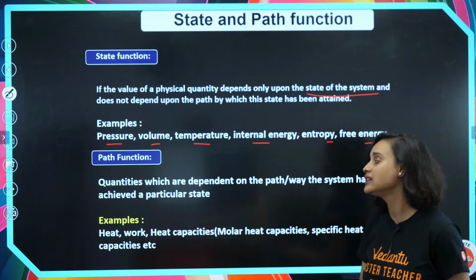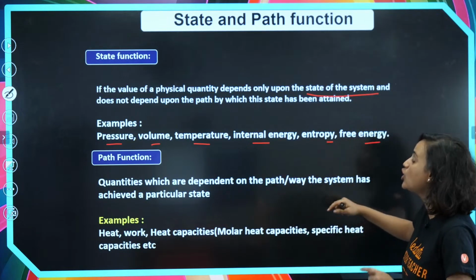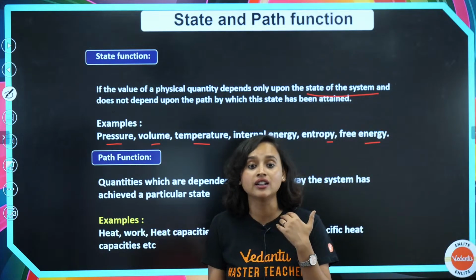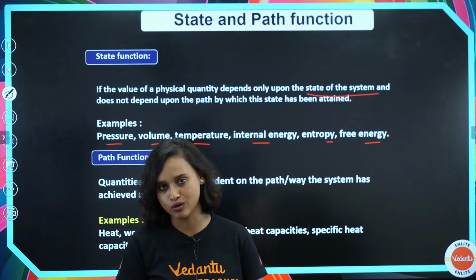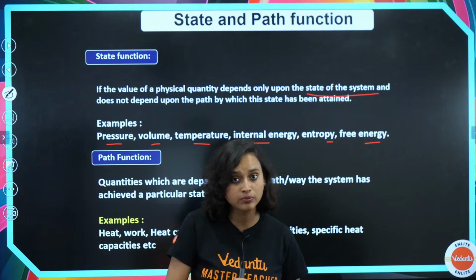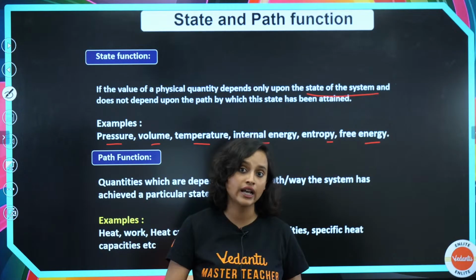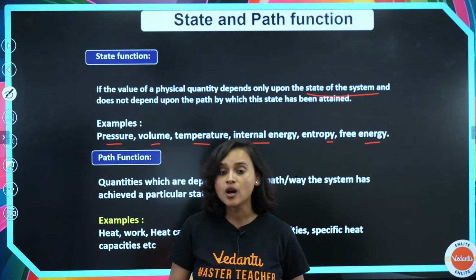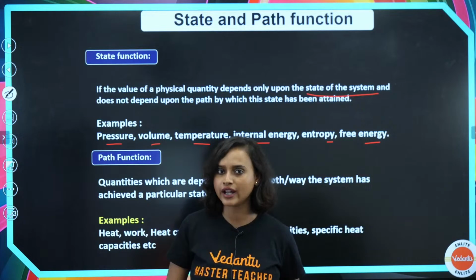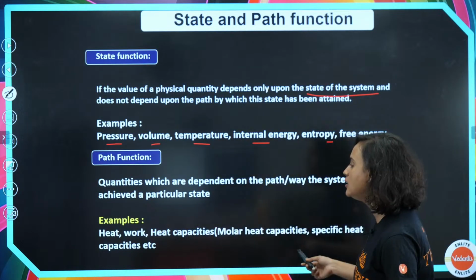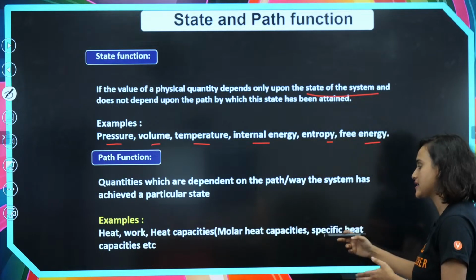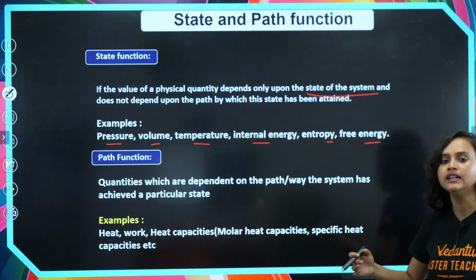My path is decided. The very same way, quantities which are dependent on the path or way the system has achieved a particular state. Now it matters how I come home. Either I will cycle so that I can reach all the places, or I will take a bus so that I can reach all the places. Now I can't take certain options that will directly take me home. Exactly the same way, here also the examples of path function are heat, work, heat capacities, that is molar heat capacity, specific heat capacities, and so on.